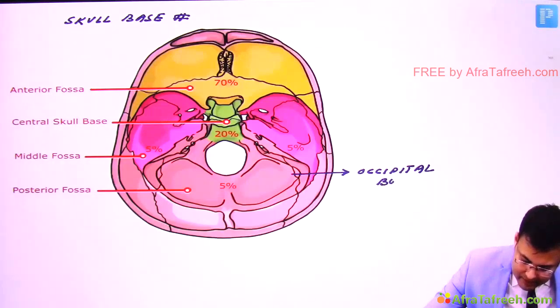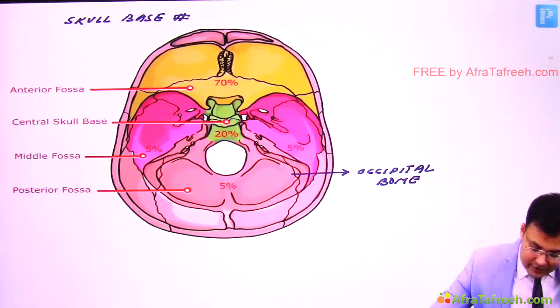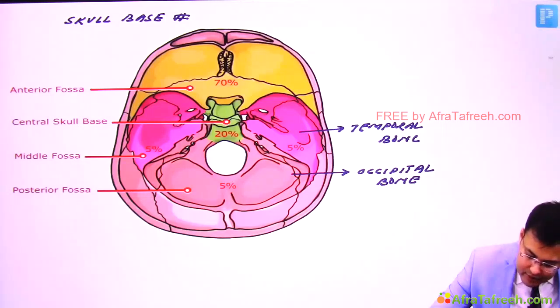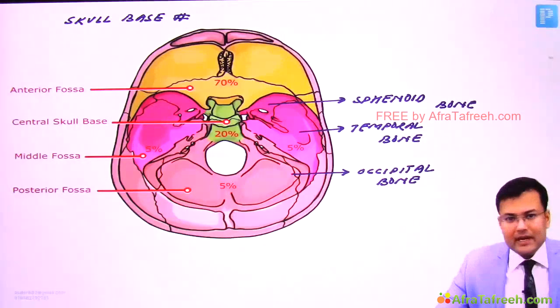The middle cranial fossa is formed by the temporal bone and sphenoid bone, but mainly the temporal bone.